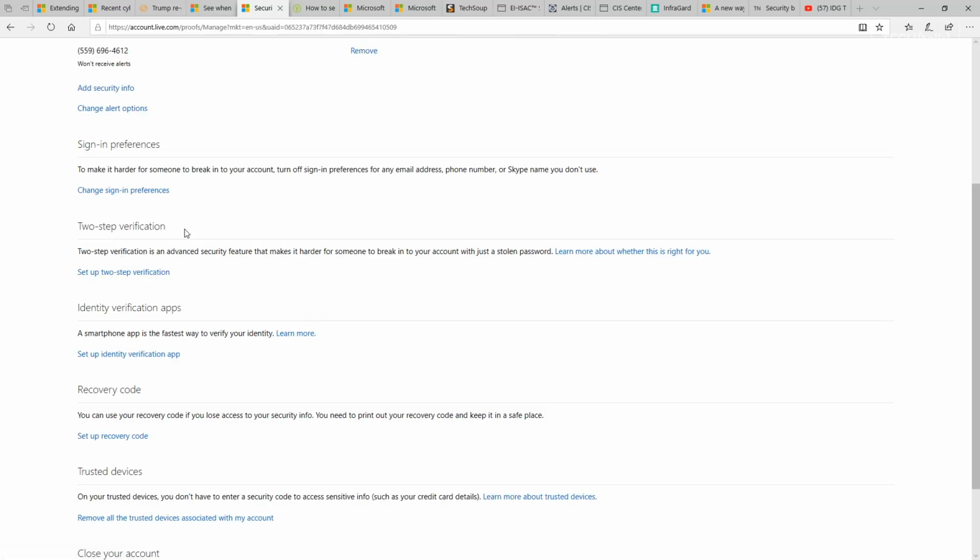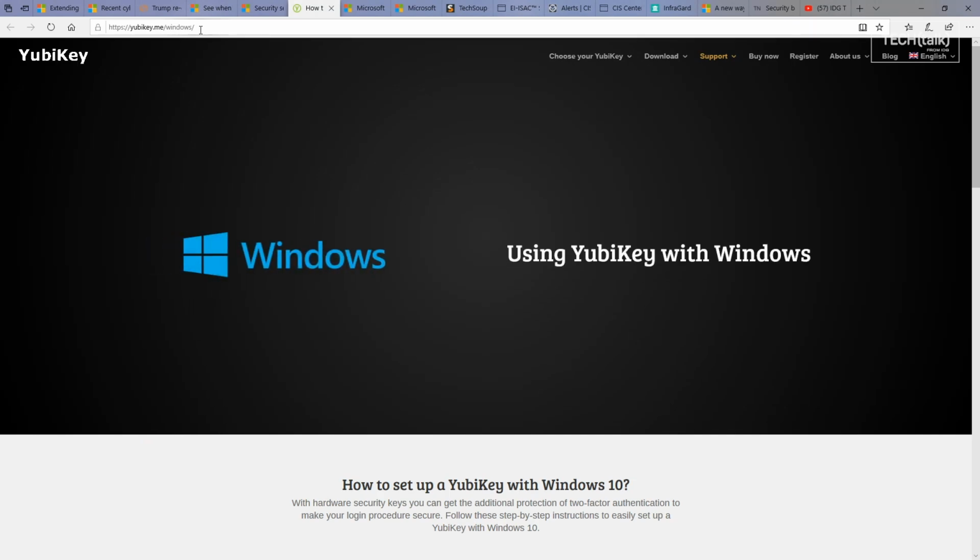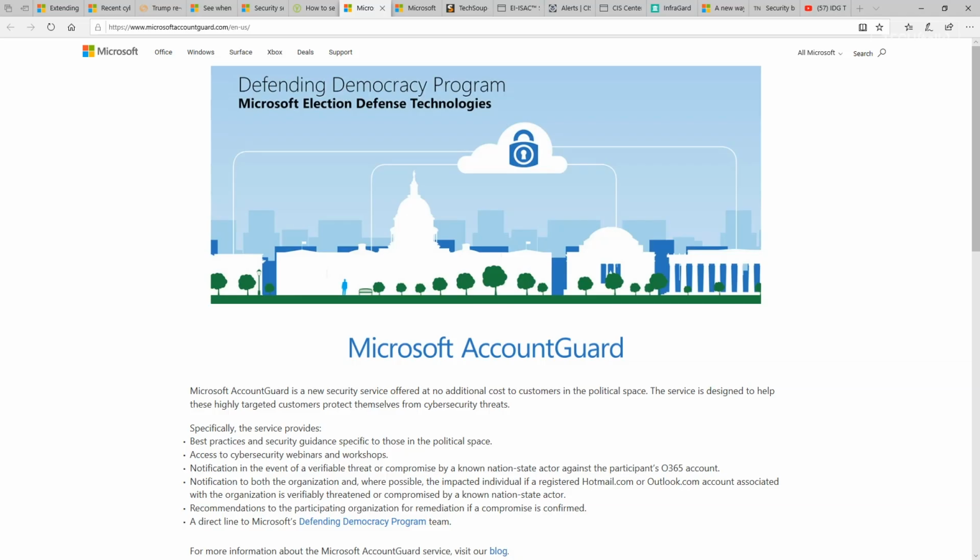Next, you want to make sure you enable two-step verification, two-factor authentication, and you can also enable identity verification apps, such as the Microsoft Authenticator app. You can also turn on YubiKey, a hardware token key, that allows you to hook into Windows Hello to provide additional protection as well. If you work for someone in the political space, you'll want to check out Microsoft AccountGuard. It's a new security service offered at no additional cost to these customers.